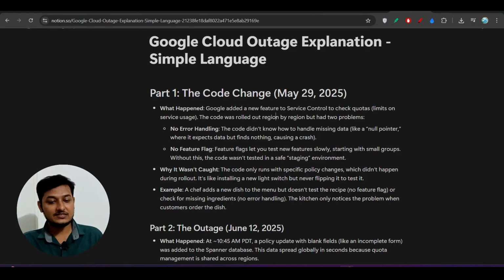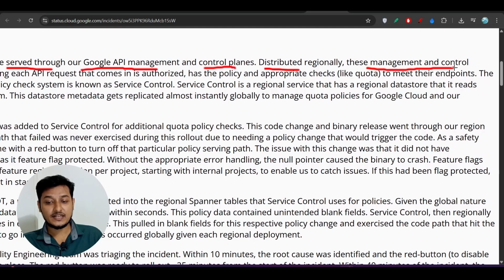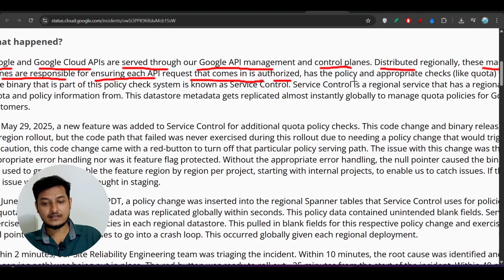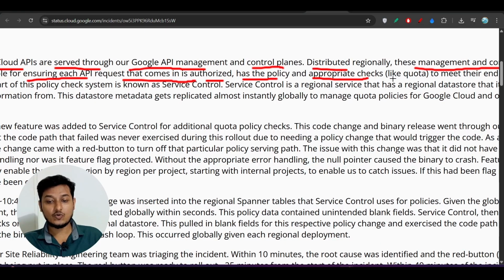Now before discussing these two parts, let me give you the context so that you can understand. As you see, Google and Google Cloud APIs are served through our Google API management and control planes and distributed regionally. These management and control planes are responsible for ensuring each API request that comes in is authorized, obviously, right, and has the policy and appropriate checks like quota.